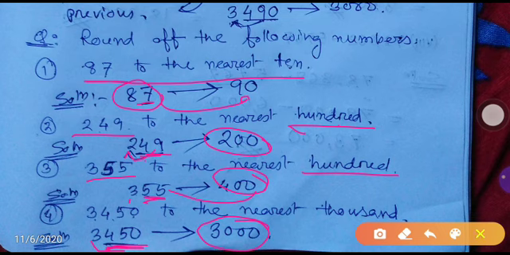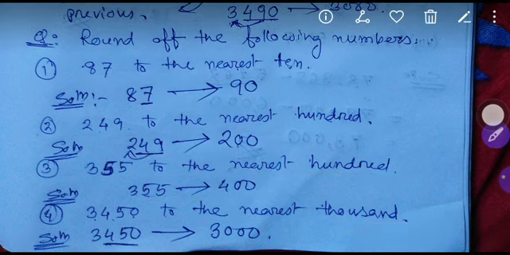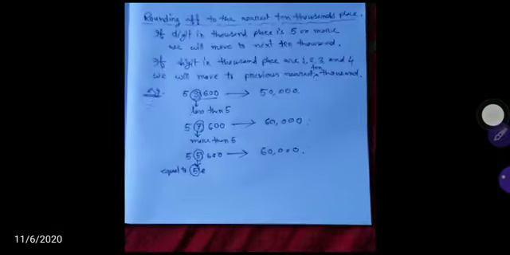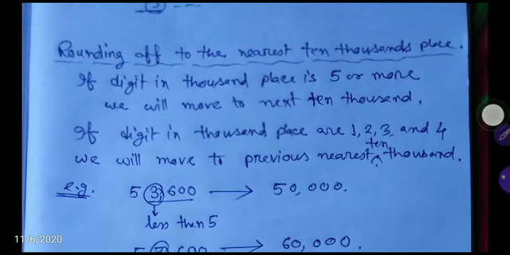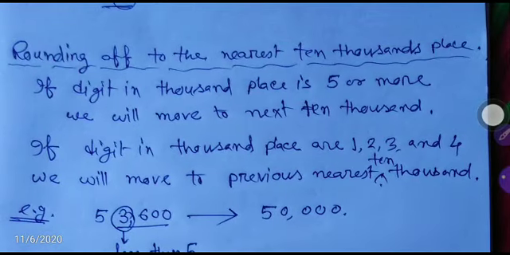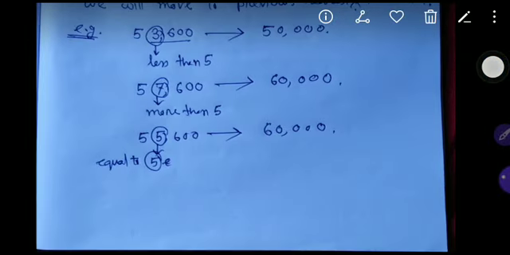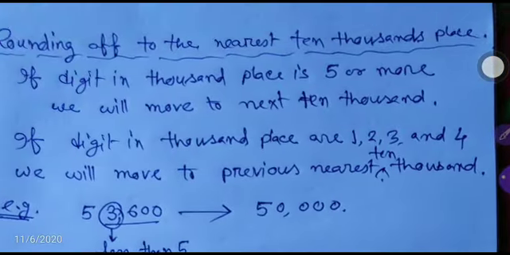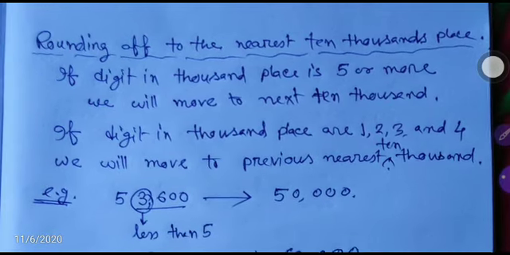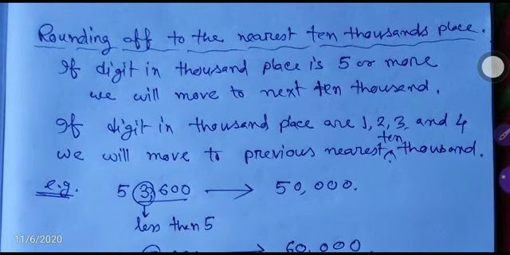Okay, so next you see here, rounding off to the nearest 10,000 place. While we round off to the nearest 10,000 place, before the 10,000 place, which place comes?